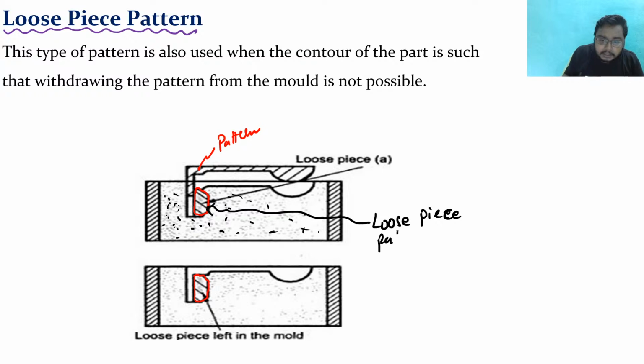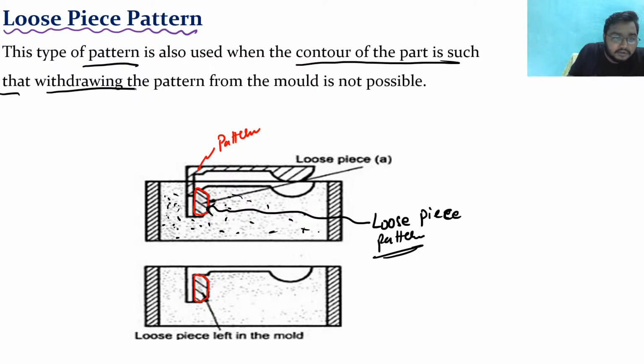The loose piece pattern helps the main pattern come out easily, right? These types of patterns are also used when the contour of the part is such that withdrawing the pattern from the mold is not possible, right?